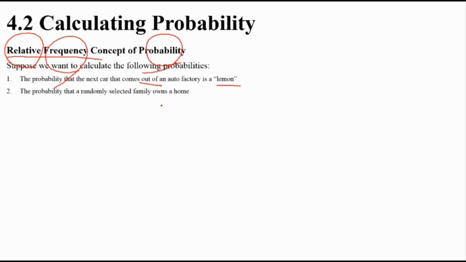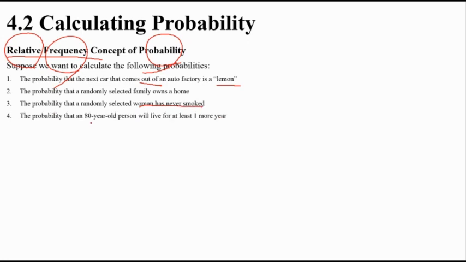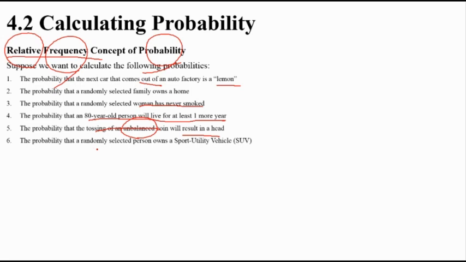Somebody doesn't, somebody has, right? And a randomly selected woman has never smoked. An 80 year old person will live at least 1 more year. And tossing an unbalanced coin, the result is a head. And then a selected person drives a sports utility vehicle, SUV.